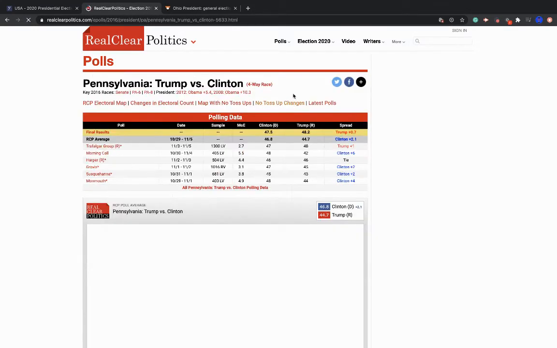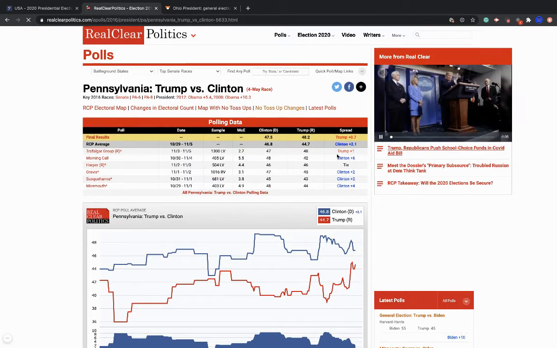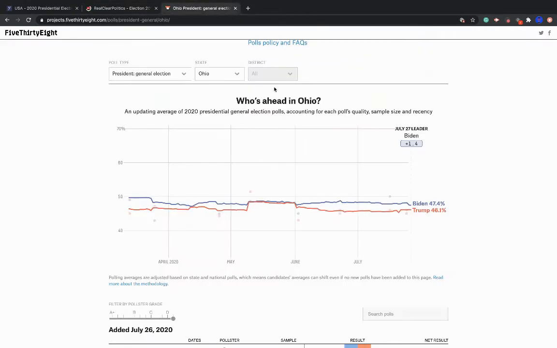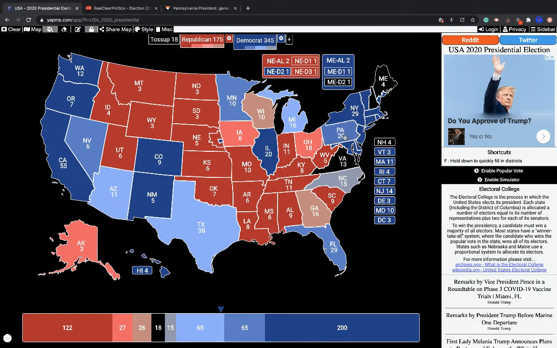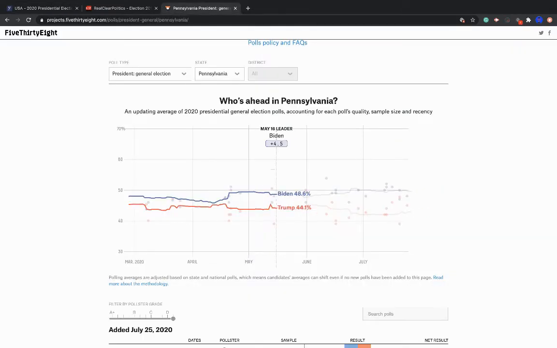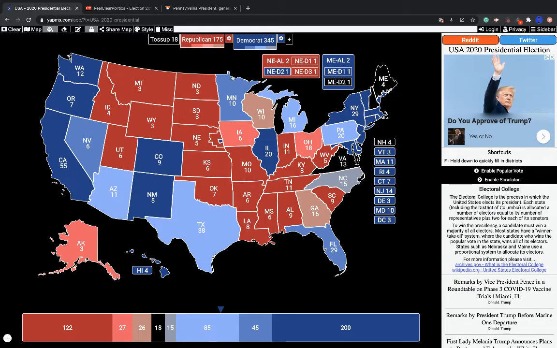Okay, Pennsylvania. Let's see. So they underestimated Trump here by 2.8%. So that's still going to be just barely lean. It was almost likely, but barely lean for the Democrats. So they're still winning Michigan and Pennsylvania. That's how big these leads in the polls are for the Democratic Party.